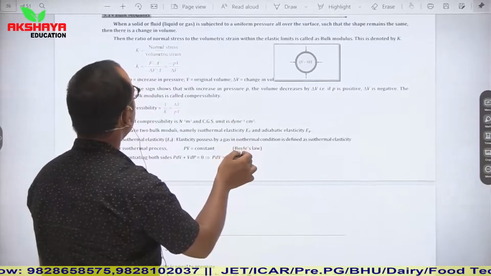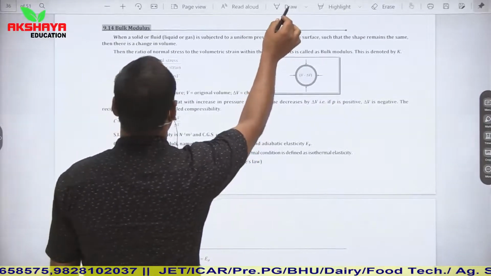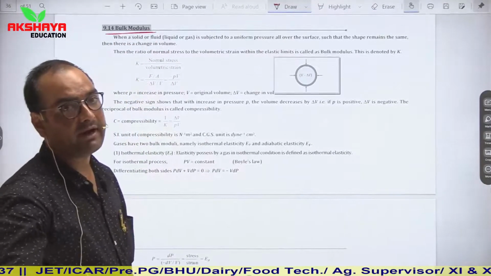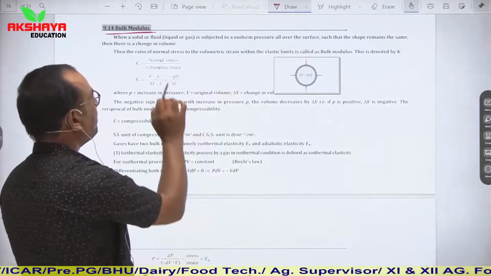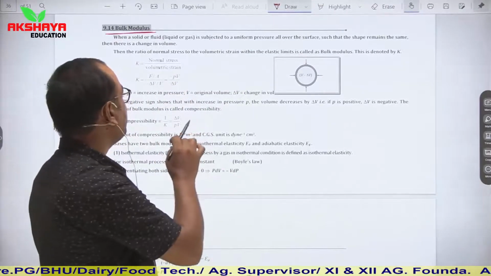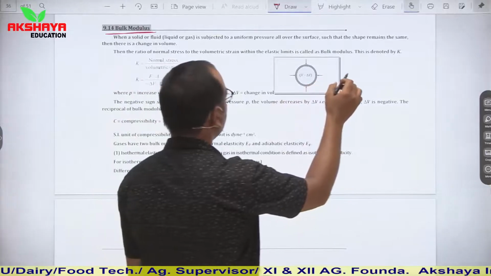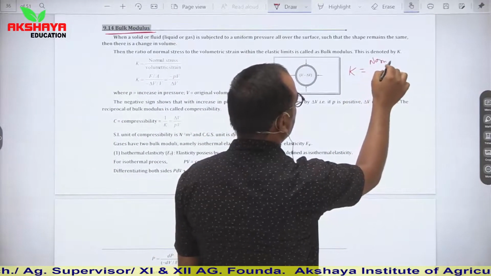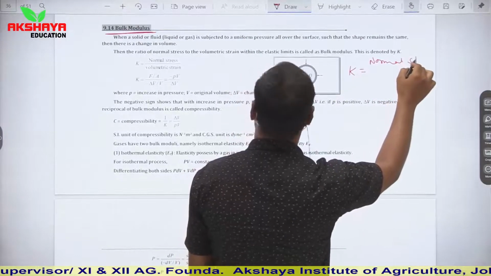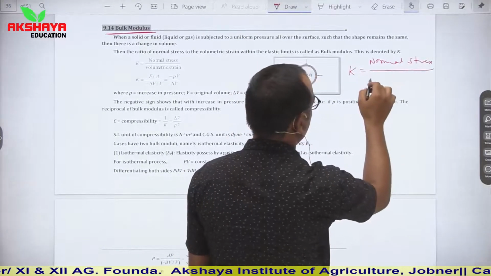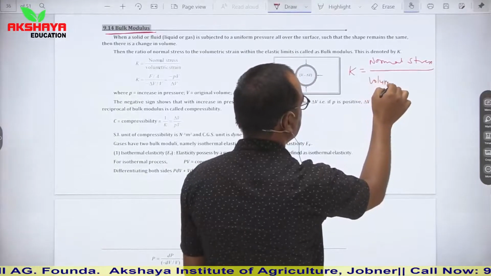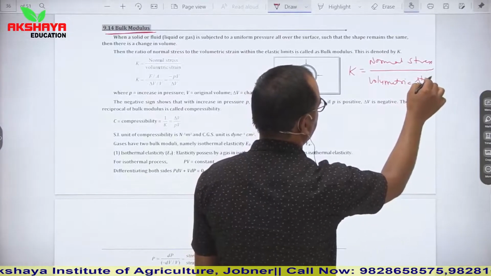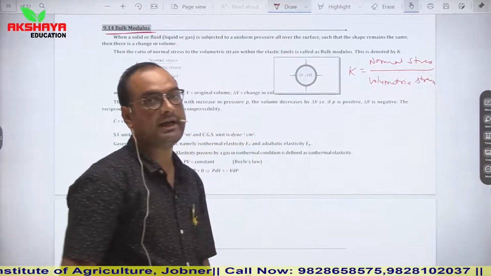Let us talk about our next topic, bulk modulus. Bulk modulus is defined as the ratio of normal stress upon volumetric strain. It is represented by K. It is normal stress upon volumetric strain. So this is denoted as bulk modulus.